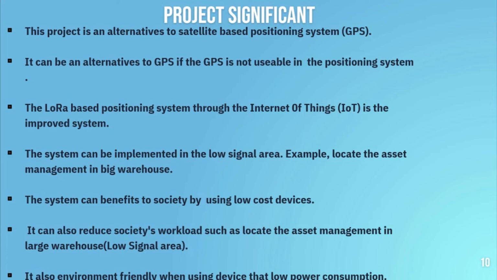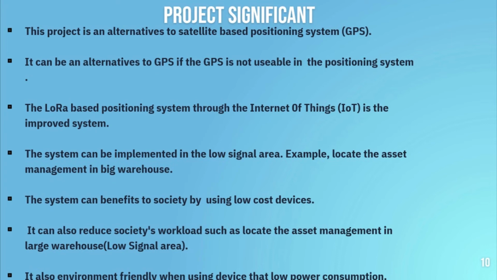For example, in the early history, GPS was owned by the United States government and used only for the US Department of Defense. The GPS was not open to the public at that time. After the incident of the Korean Airlines flight that crashed, the US suddenly opened GPS to the public. Somehow, because the system is for the security of the country, some countries have developed their own satellite, for example, Russia, which named it GLONASS. In Malaysia, there is still no development of a satellite system because it uses a lot of expertise and money to develop. So LoRa is the alternative to replace the system.